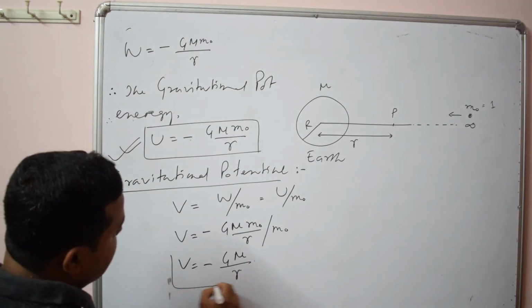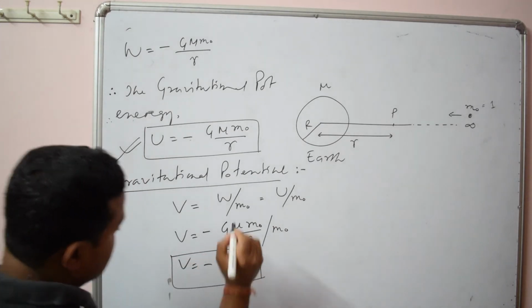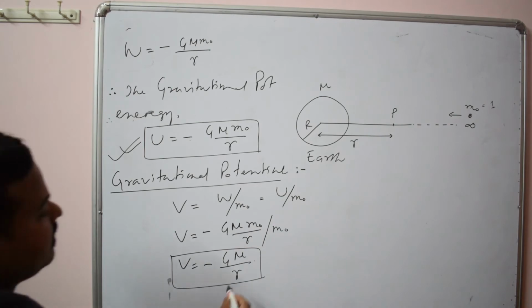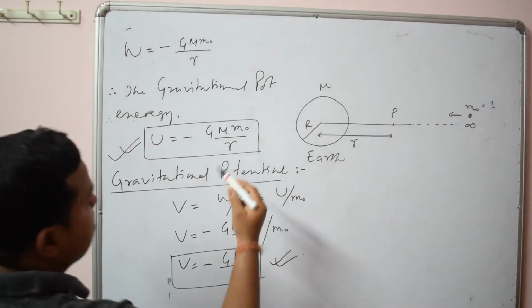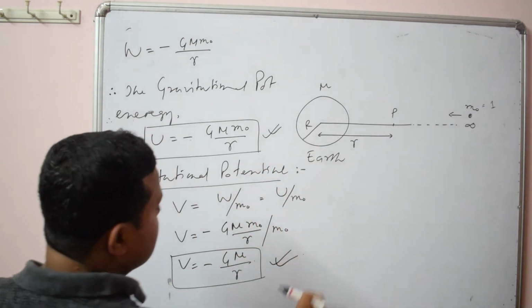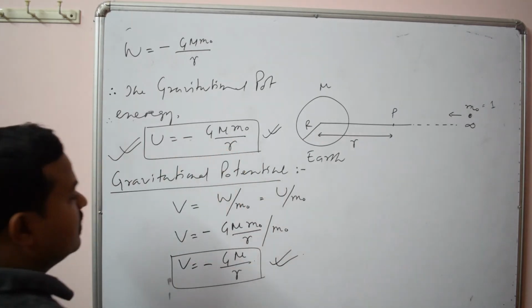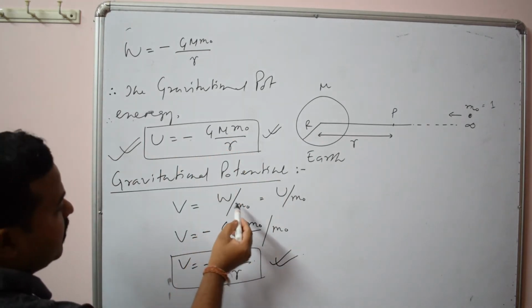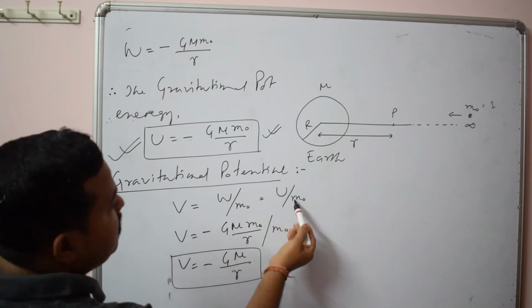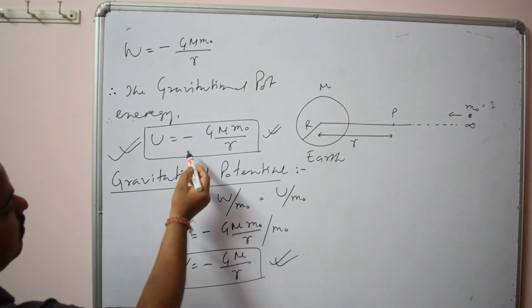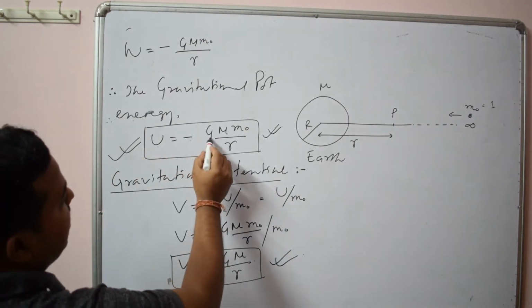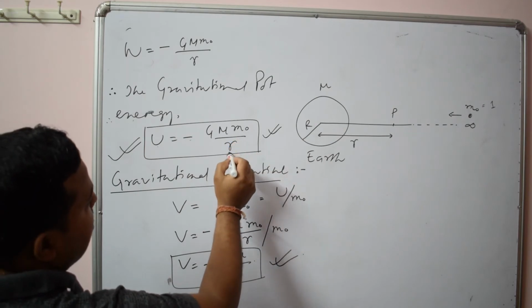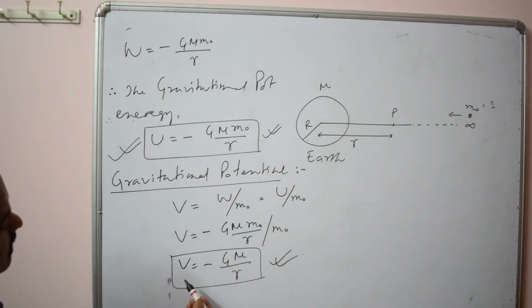So, this is the formula for gravitational potential: minus Gm by R. Do you remember this? You know the difference between energy and potential? Energy is the total work done, and potential is the work done per unit mass, or potential energy per unit mass. You see the difference in formula? For potential energy, minus G m m naught by R; for potential, minus Gm by R. So we learn about potential energy and potential.